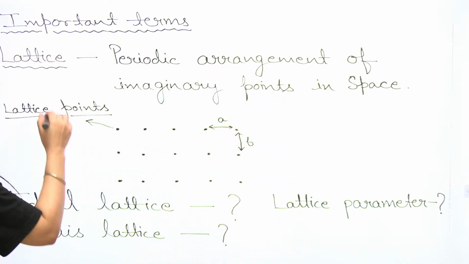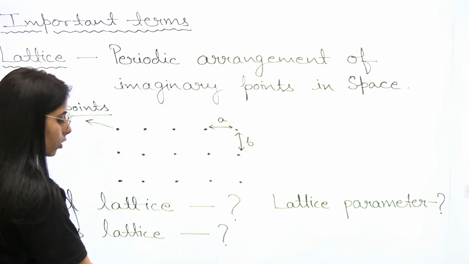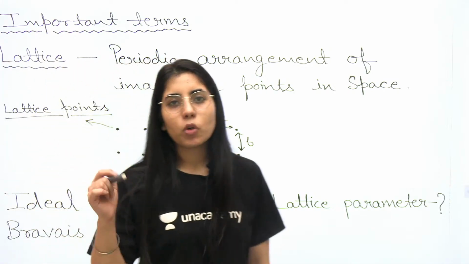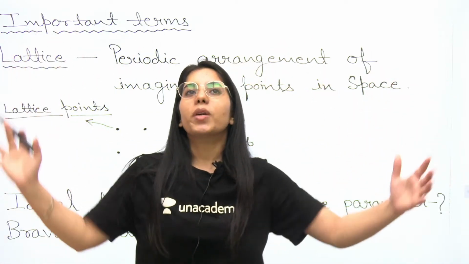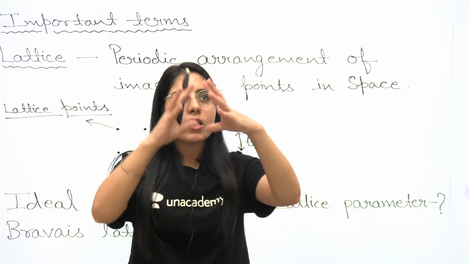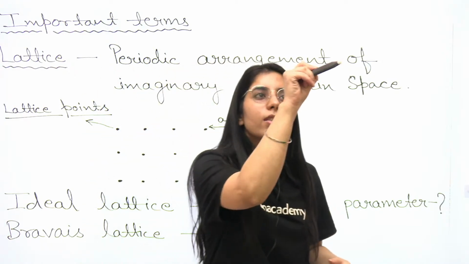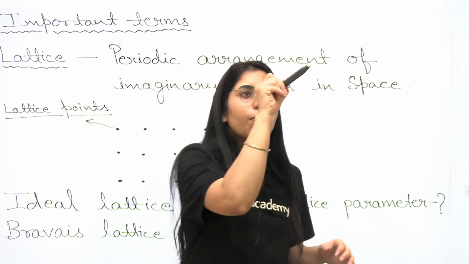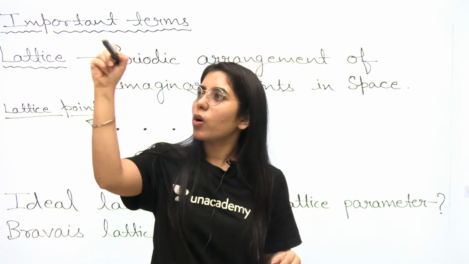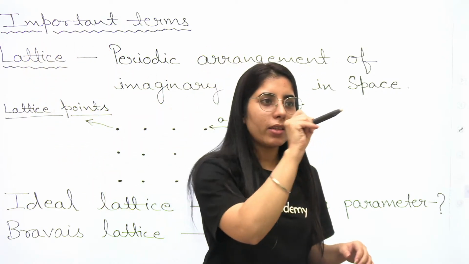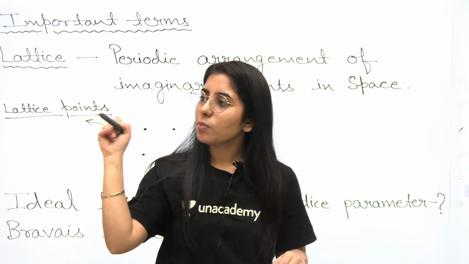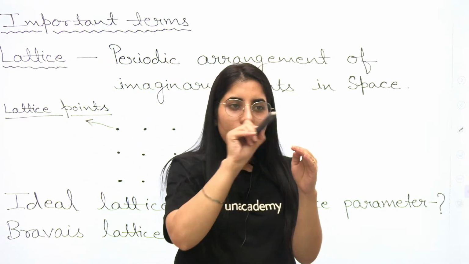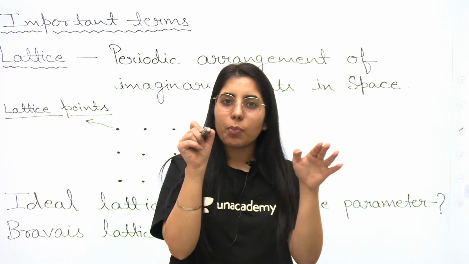See guys, the first term is lattice. What is this lattice? To explain it, let's say this is a space. In this space, I'm considering a point, and another point, and another, keeping the distance equal vertically as well as horizontally between two particular points.